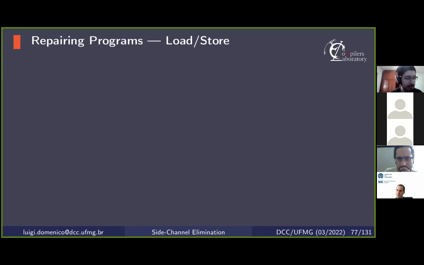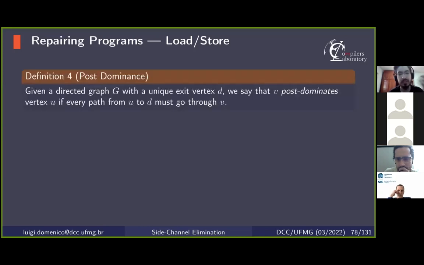And the third and final step is to transform loads and stores. In our toy language, the language that we use to design our ideas of transformation, stores are the only operations that can cause observable effects. So first, to transform loads and stores, we need the notion of post-dominance, which is kind of similar to dominance.